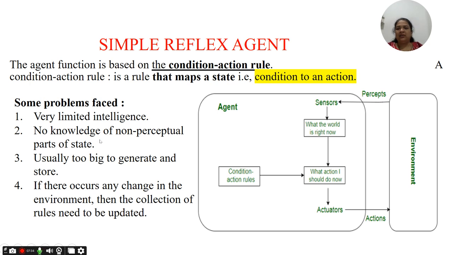It does not have any knowledge of non-perceptual parts of the state. The rule table is usually too big to generate and store, and if any change occurs in the current environment situation, the collection of rules needs to be updated every time there is a change in the environment. So these are some of the problems related to the simple reflex agent.